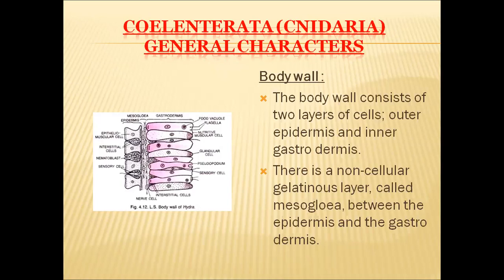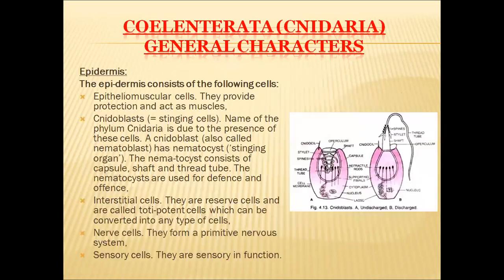And in these two layers of cells, epidermis and gastrodermis, different types of cells are present. And these different types of cells perform different types of functions. So first of all, let us observe the epidermal cells.